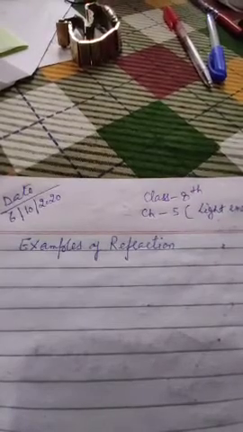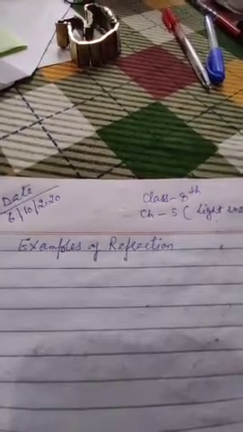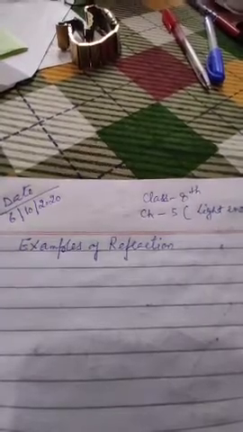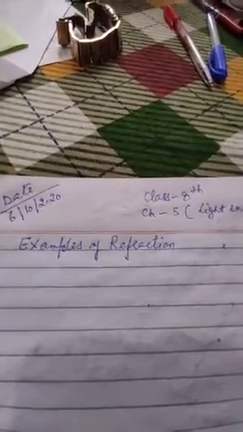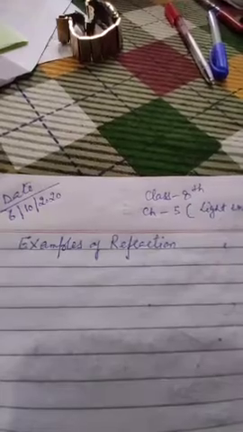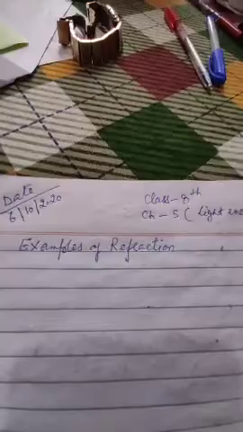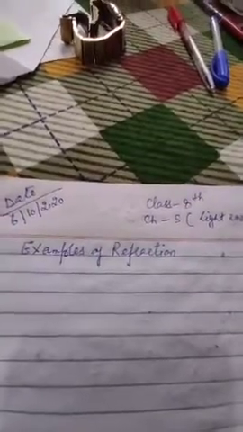The depth of water in a vessel appears to be less. Why? This is all due to the phenomena of refraction of light. You can go through it.